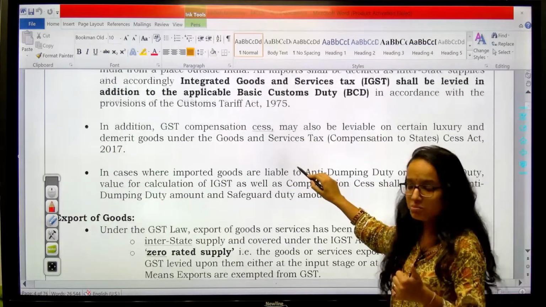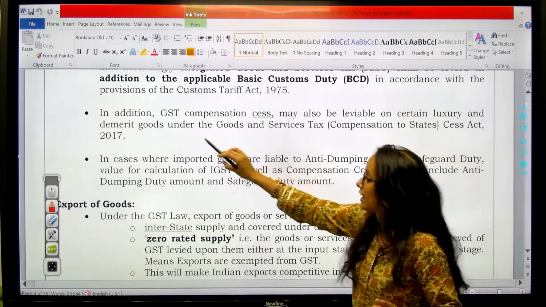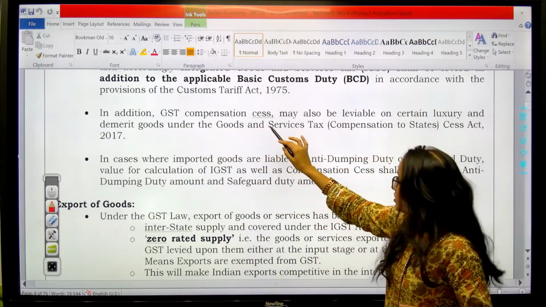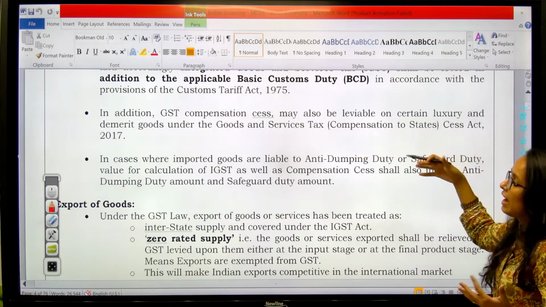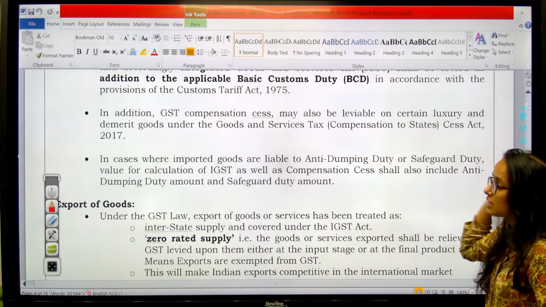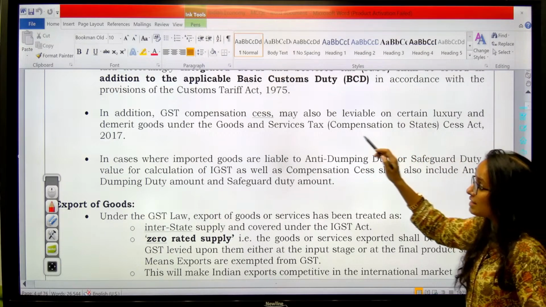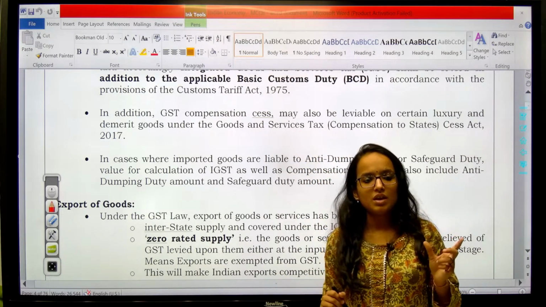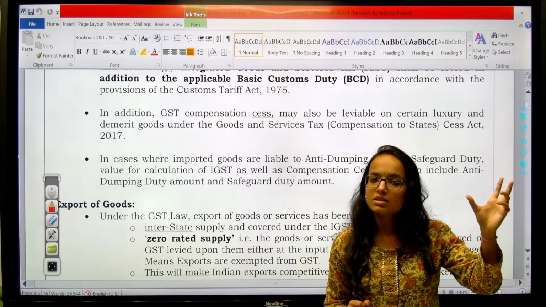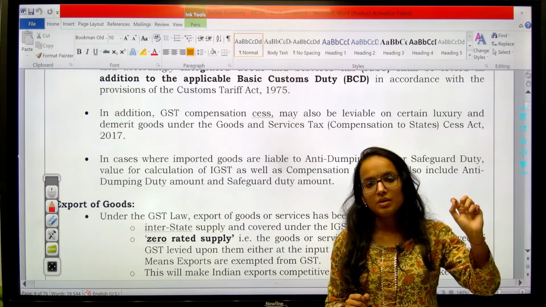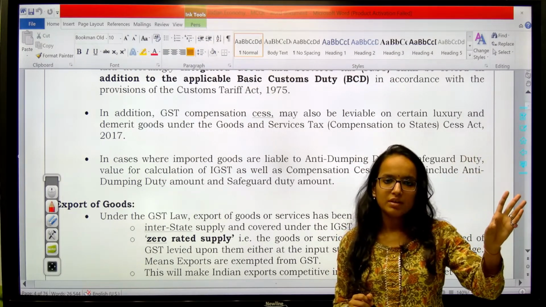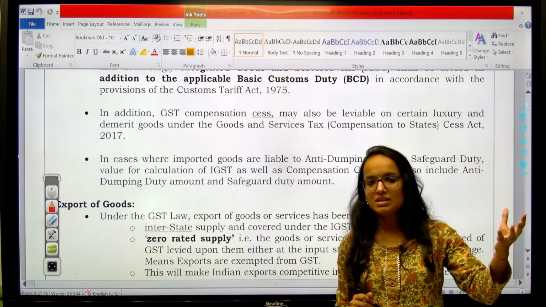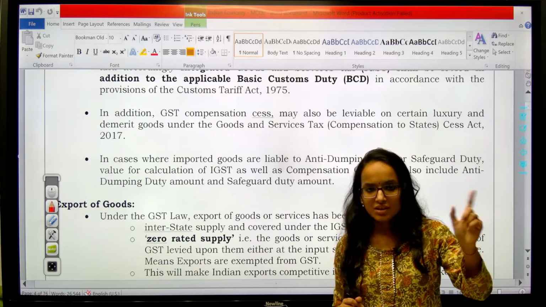Now, extra information for you which you should remember. In addition, GST compensation cess may also be leviable on certain luxury and demerit goods under goods and services tax. So cess is what? What is the difference between a tax and a cess? Cess is basically a kind of tax for a special purpose, right? If you have heard these terms, surtax, surcharge, cess.